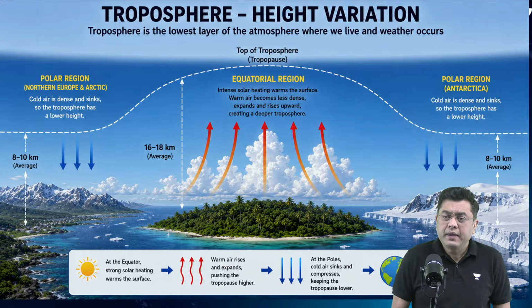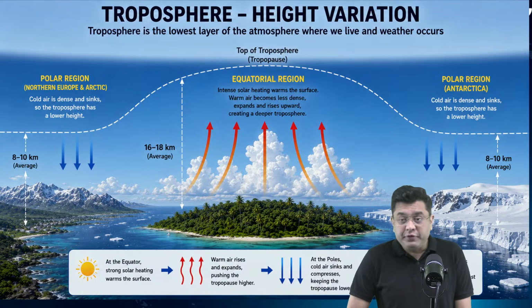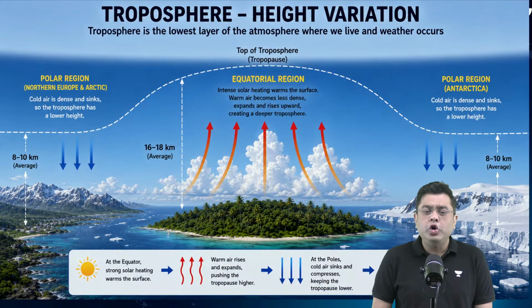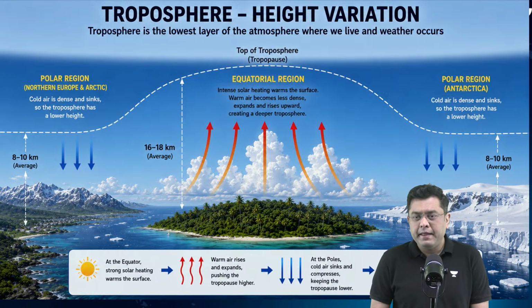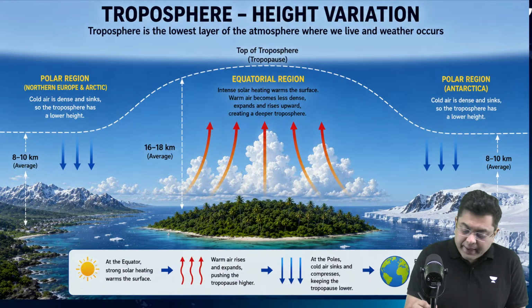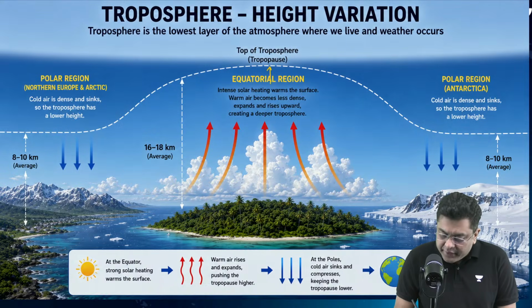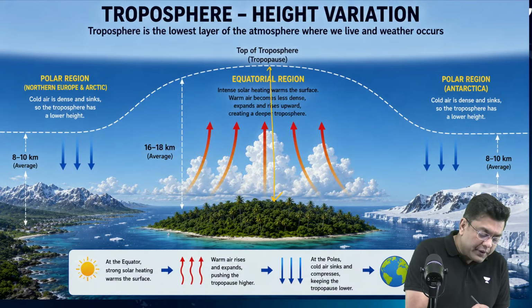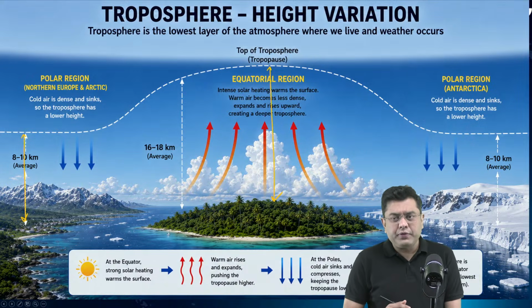Now, when we talk about the troposphere, it is not of a consistent height. The height of the troposphere varies. At the region of the equator, the height of the troposphere is the maximum. At the region of the poles, the height of the troposphere is only around 8 to 10 kilometers.